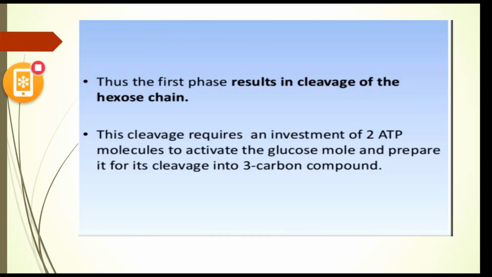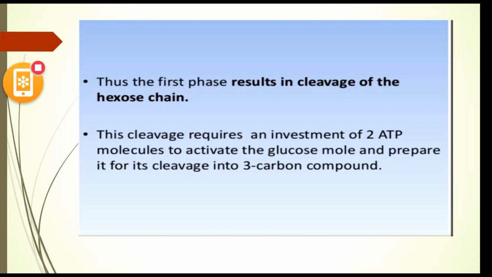Thus, the first phase results in cleavage of the hexose chain. As we know, hexose means 6 carbon compound. This cleavage requires an investment of 2 ATP molecules to activate the glucose molecule and prepare it for cleavage into 3 carbon compounds.